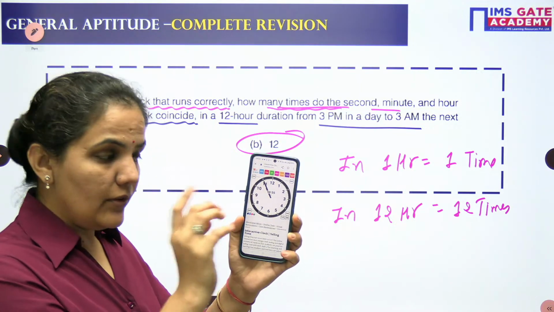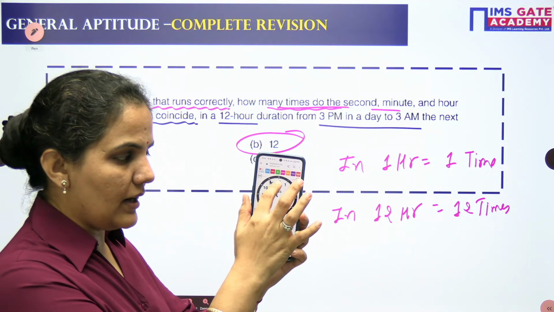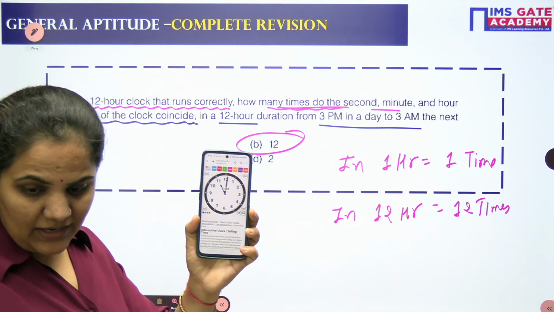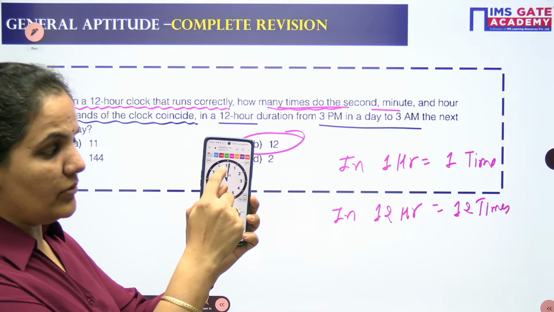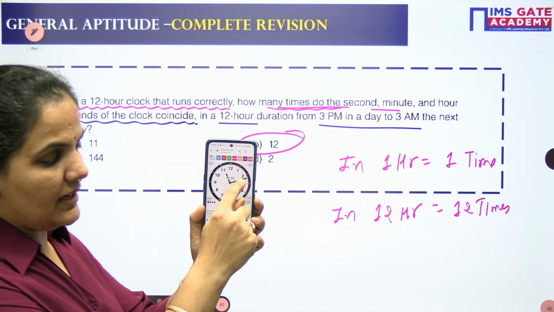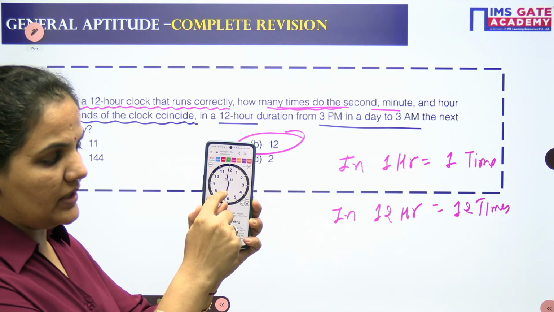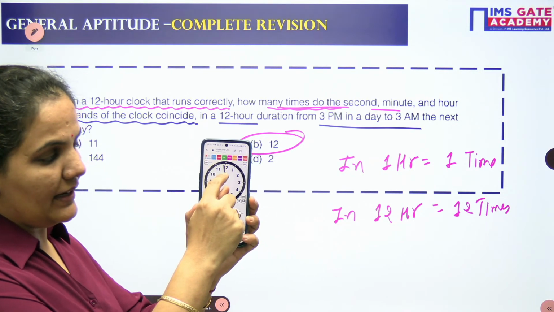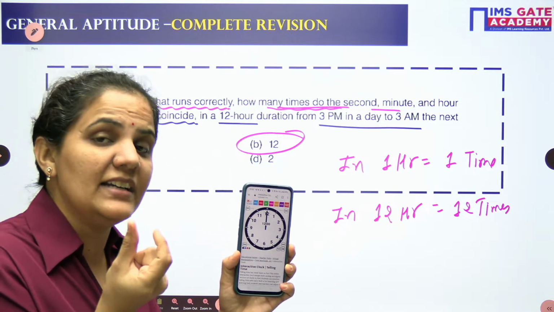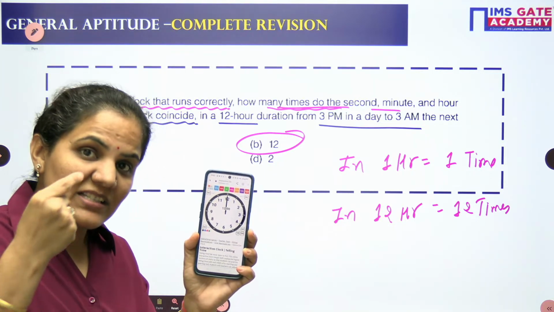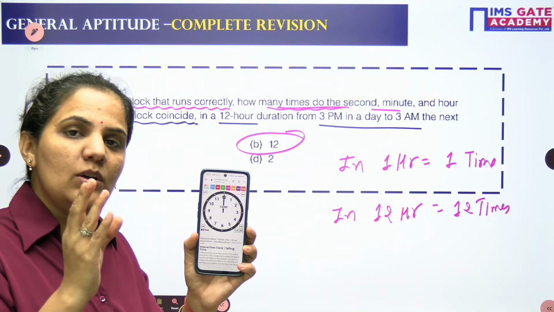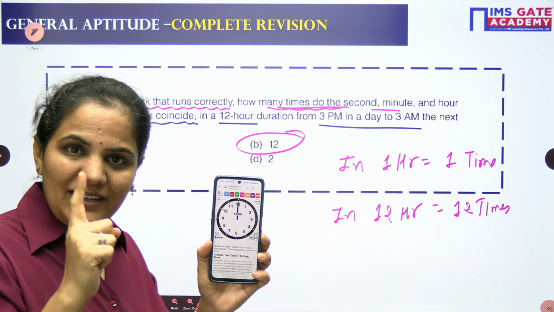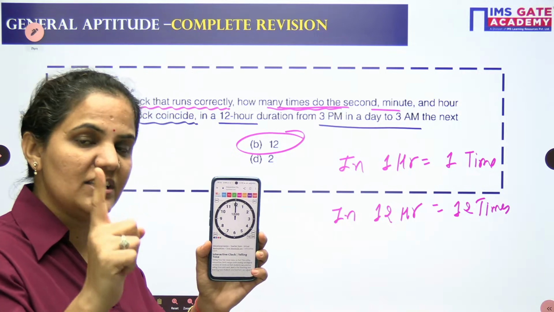But now, when you reach the 11 o'clock, now watch a little carefully, okay? When you reach the 11 o'clock and move on, look here, it coincides at the 12 o'clock. Between 11 and 12 it did not coincide anywhere; it coincided at 12 o'clock. Between 11 and 12, it coincides only at one place, which is 12.